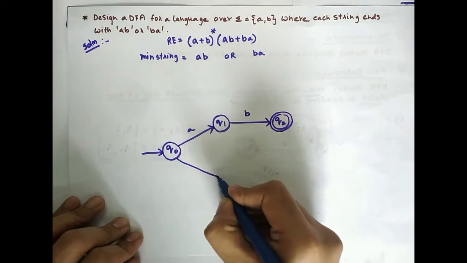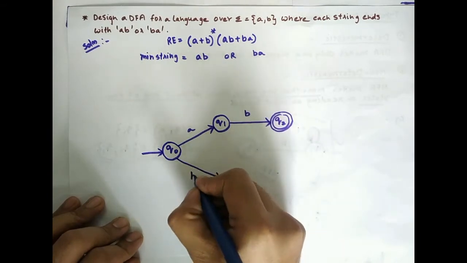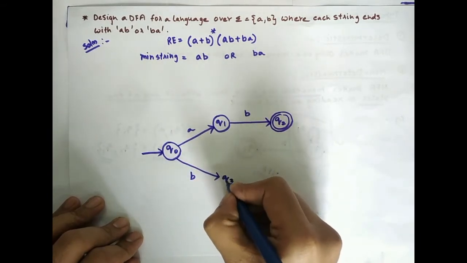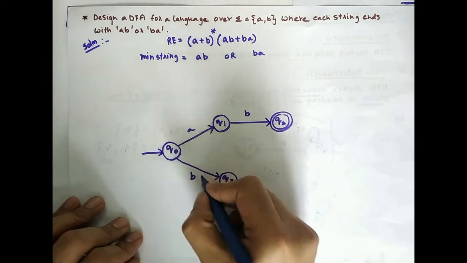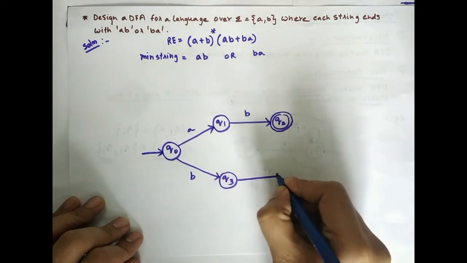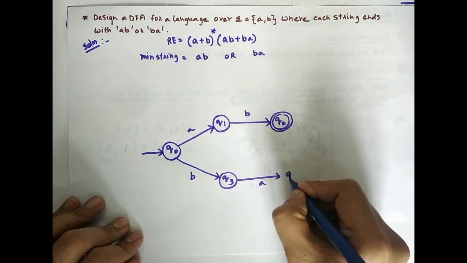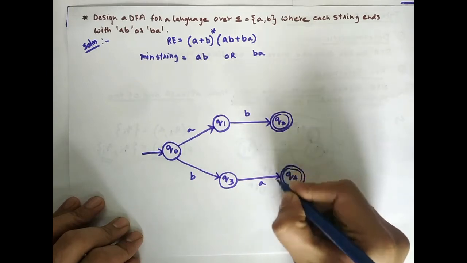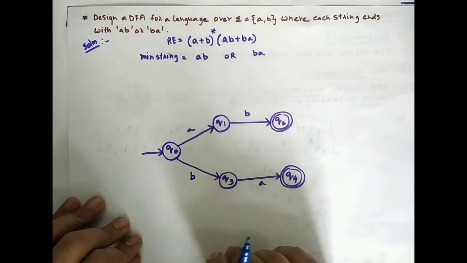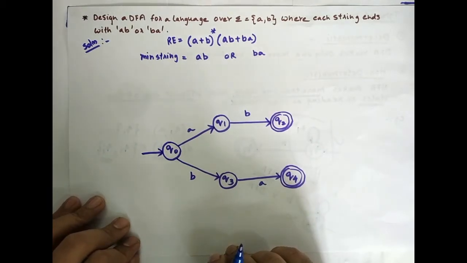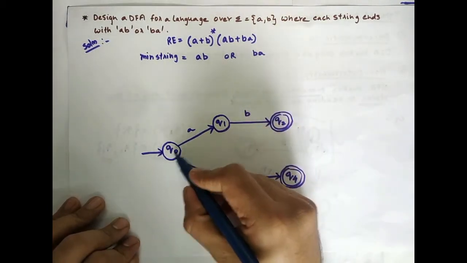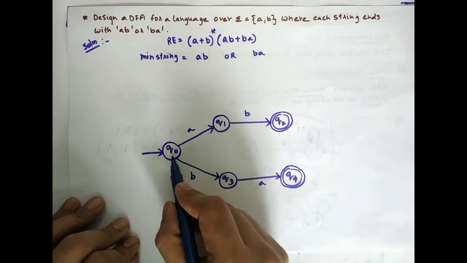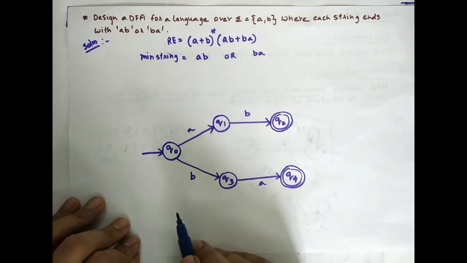So from Q0 on reading B, I go to Q3, and then on reading A, I go to Q4. So this should be accepted. So Q4 is also a final state. This is a simple automata which I have drawn, which tells you that string AB and string BA, both of these are accepted.